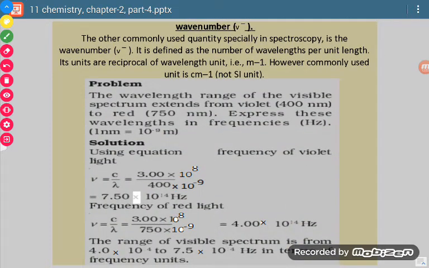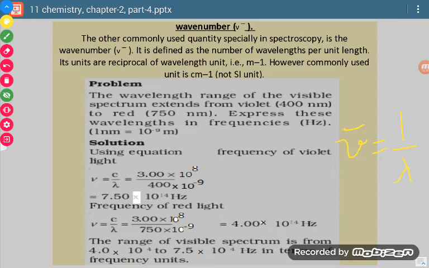Now one more property, wave number. The symbol is nu with a bar on top, nu bar. Nu bar is the symbol of wave number, and nu bar is equal to 1 by lambda. It is the reciprocal of wavelength, and it is called wave number.